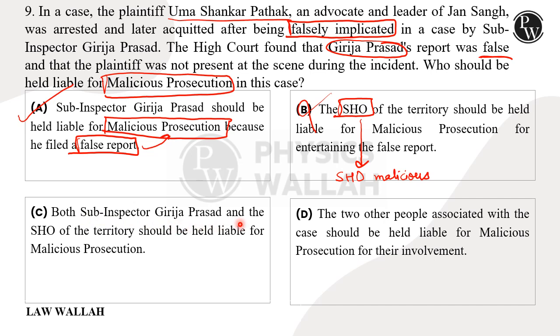C says both Inspector Giriraj Prasad and SHO of the territory should be held liable for malicious prosecution. Again, SHO can only be held liable when there is malice on his part proven. So this is a wrong option. D says the other two people associated with the case should be held liable for malicious prosecution for their involvement. There is no mention of such other two people in the facts, so we can rule this option out.